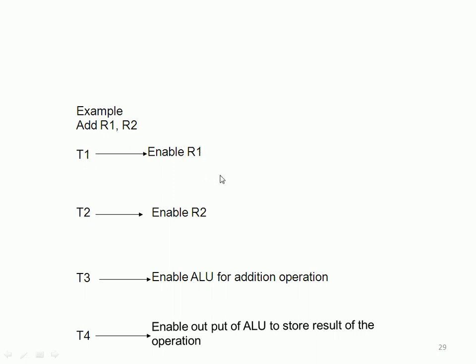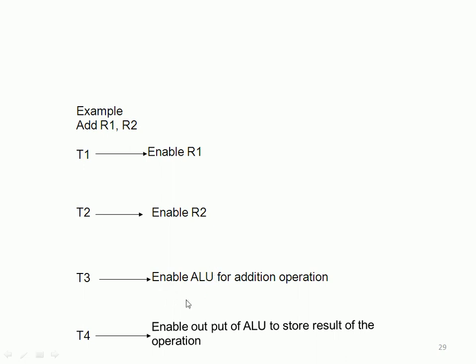If you observe the clock pulse, it contains several timings. So at T1, the first pulse, R1 is enabled, and at the second pulse, R2 will be enabled. At the third pulse, T3, enable the ALU for the addition operation. So send a signal to the arithmetic logic unit. Two data items are arriving at its premises, so make it add them, because this instruction is designed for add R1, R2. That's why we send a signal to the ALU to add these data, which are represented by R1 and R2.